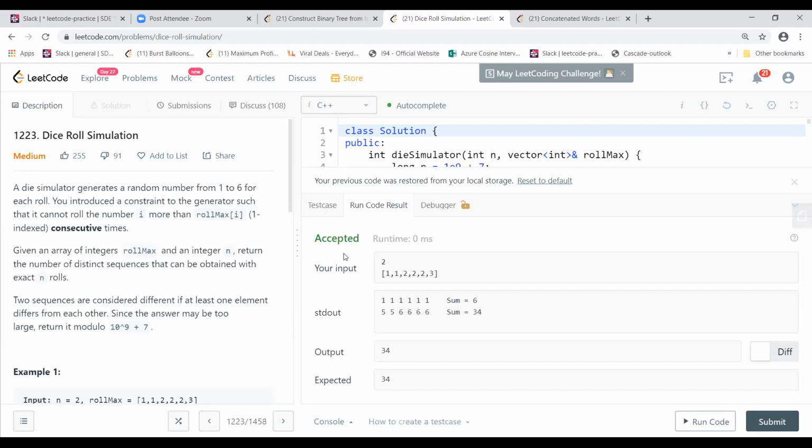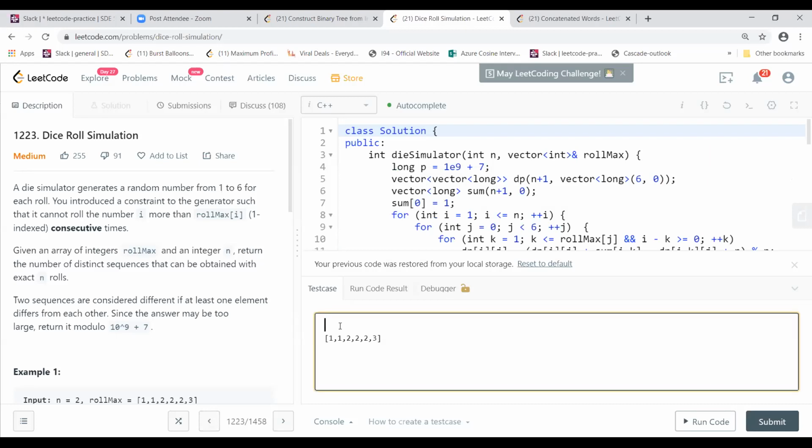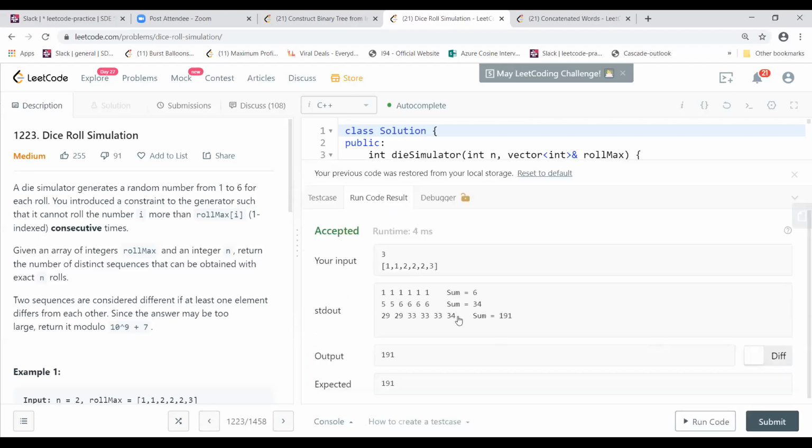In the same case, if we increase this to 3, you will get it this way, because last time it was 34. Here it will be 29, because you still have this constraint of 1 over here. You cannot go more than that. So 34 minus 5 will be 29. Your actual value will be 29, 29 for the first two cases, and then for the rest it will be 33, 33 and 34, because you already have this 3 here, and therefore your answer will be 191 in this case.